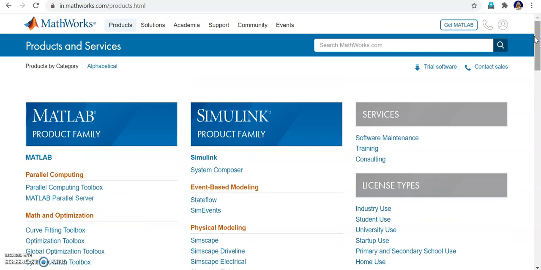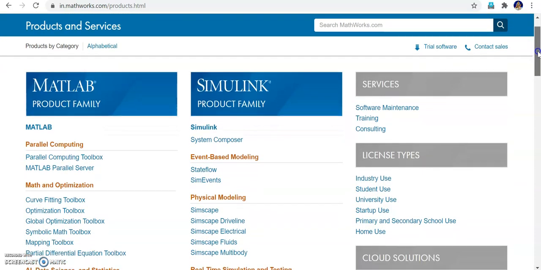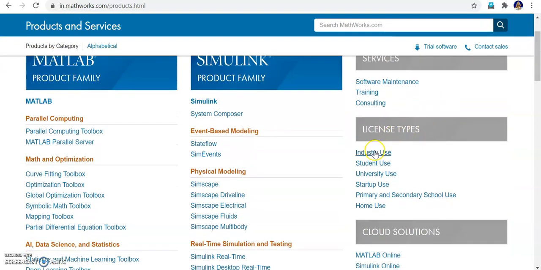Maybe the universities or colleges in which you study would have their own packages. And as a student, you can have a trial software. I think it will run for 1 month. And MATLAB themselves offer free training. Next, the license types: industry, student use, university use.